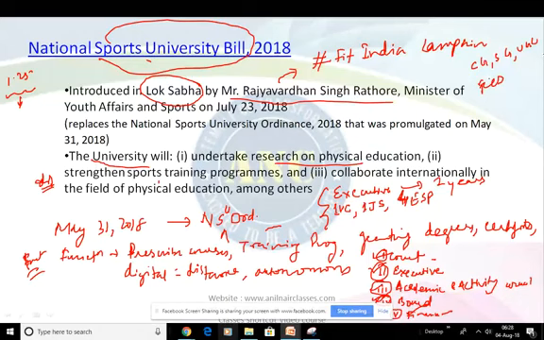And these funds will be invested based on the recommendation of the Finance Commission, right? So these are the objective, function, and the bullet points for this National Sports University Bill 2018, which has been proposed and introduced yesterday by the Ministry of Youth Affairs and Sports, right? So this is all about the points when it comes to the National Sports University Bill.